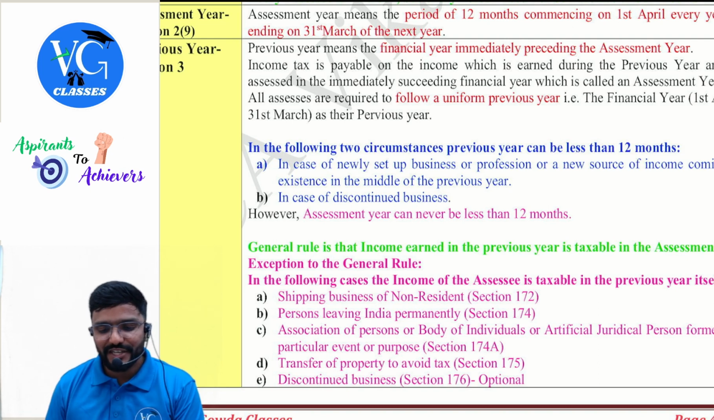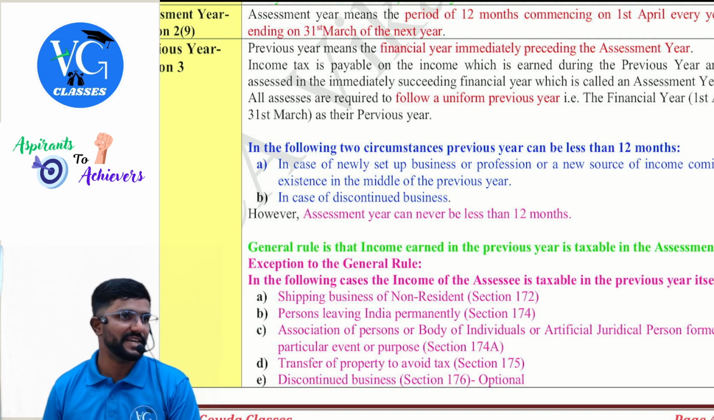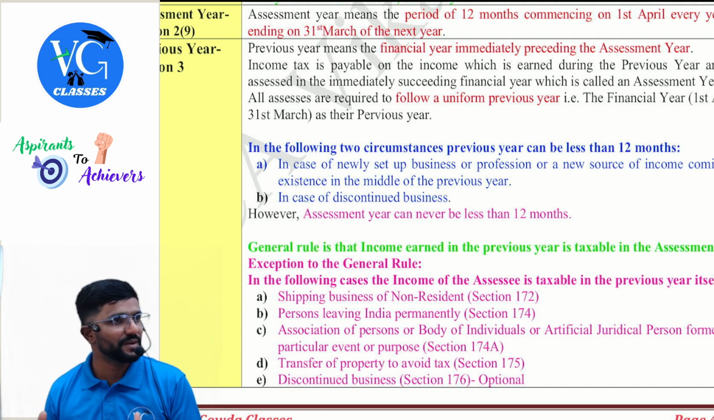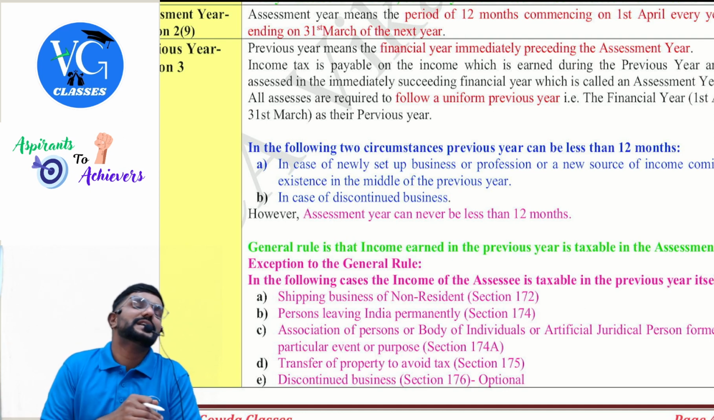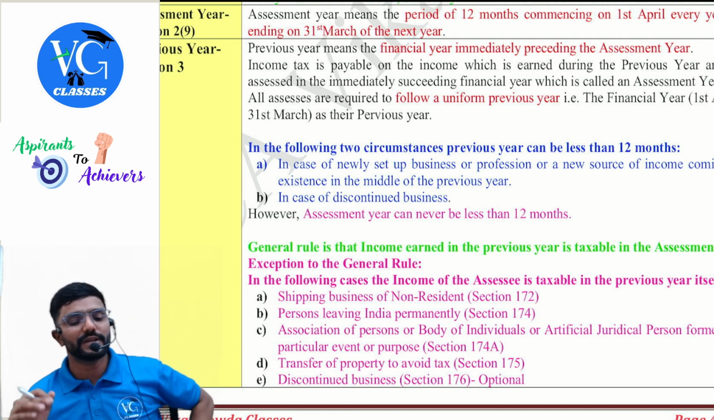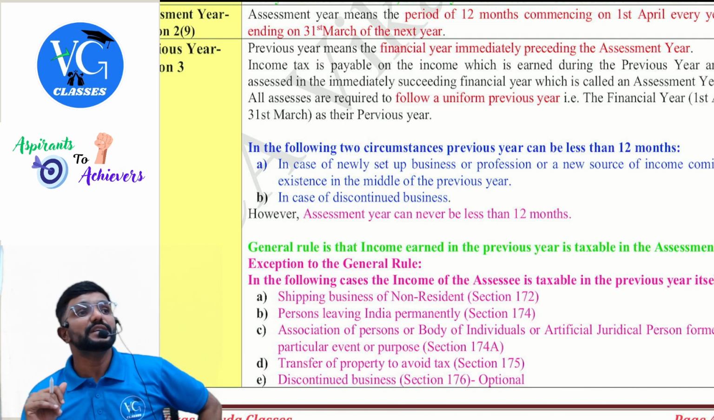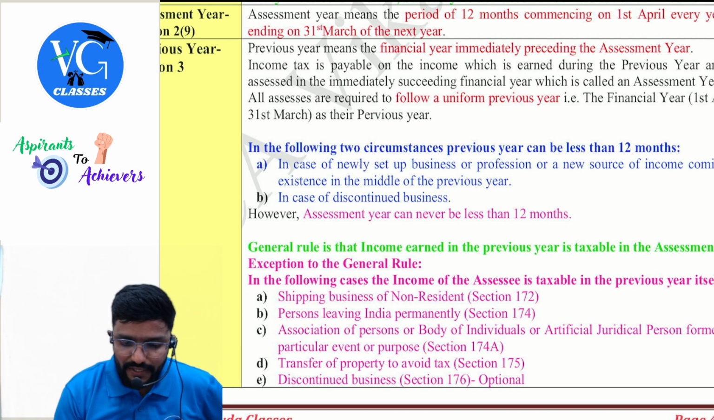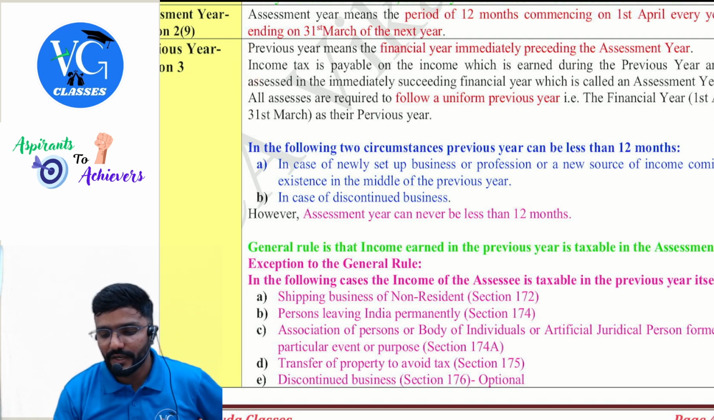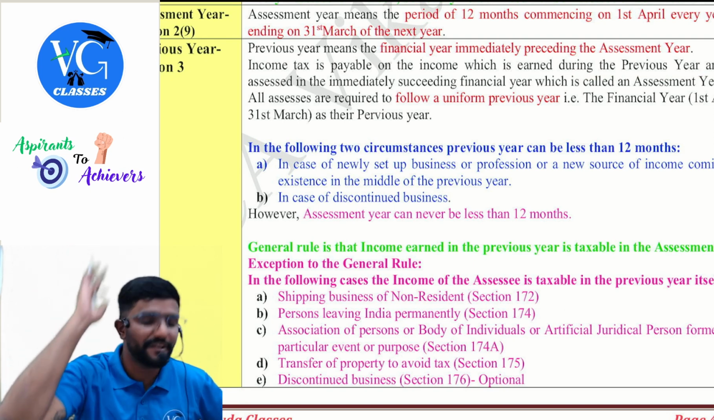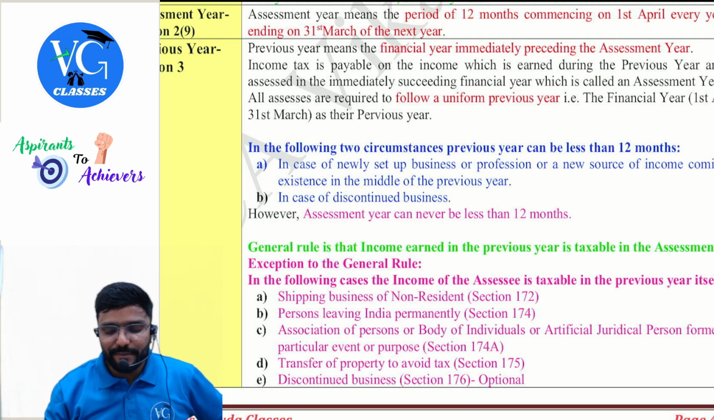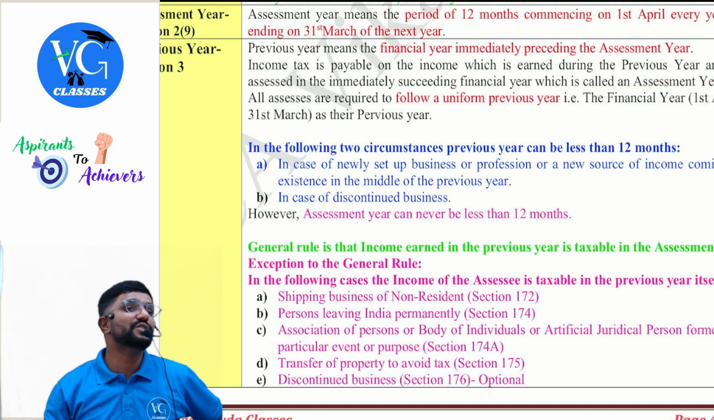Previous year means the financial year immediately preceding the assessment year. So assessment year is a period of 12 months, but for previous year they didn't use the words period of 12 months. They said it is the year preceding the assessment year. In simple terms, previous year is the year in which income is earned, whereas it is chargeable to tax in the assessment year. Income tax is payable on the income earned during the previous year. Which is your previous year? 24-25. And it is assessed in the immediately succeeding financial year, which is called the assessment year. So which is your assessment year?